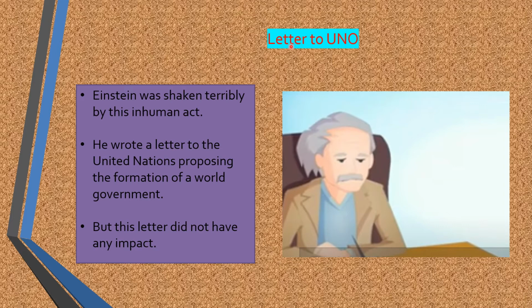Einstein was shaken terribly by this inhuman act, the act of Americans dropping the nuclear bomb on the two cities of Japan, that is Hiroshima and Nagasaki. So he wrote a letter to the United Nations proposing the formation of a world government.